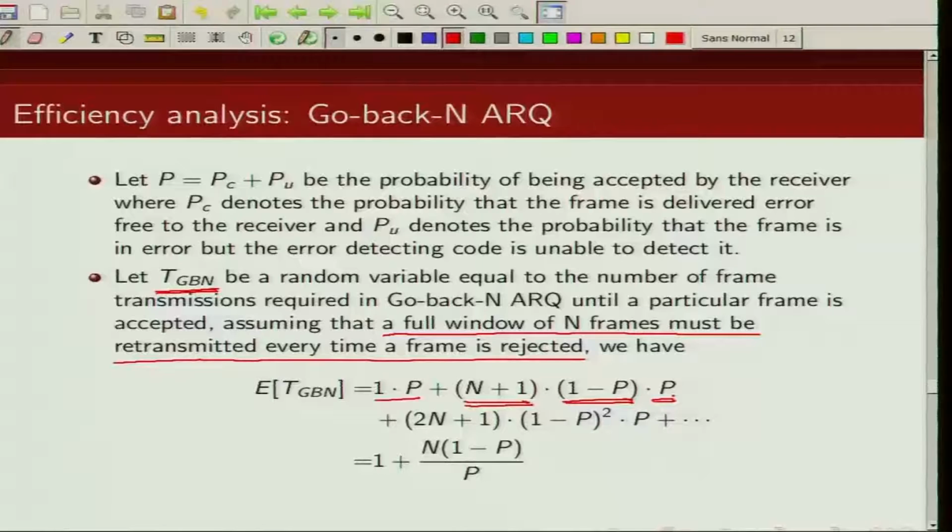Similarly, what's the probability that T sub GBN is 3? In the first 2 transmissions we did not receive the packet correctly, but in the third transmission we received it correctly. That probability is given by this, and the number of frames that we transmitted is 2 times N plus 1. Like this we can compute, and this expected value comes out to be this quantity, which is (1 plus N times (1 minus P)) divided by P.